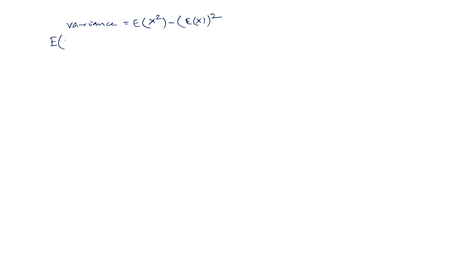So, E x square similarly can be written as sigma x equal to r to infinity x square p x equal to x. So, this is sigma x equal to r to infinity, and x square let us write as x into x minus 1 plus x. We should write it as x into x plus 1 minus x.